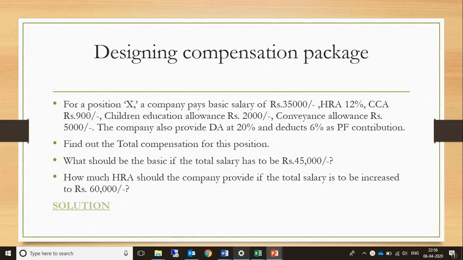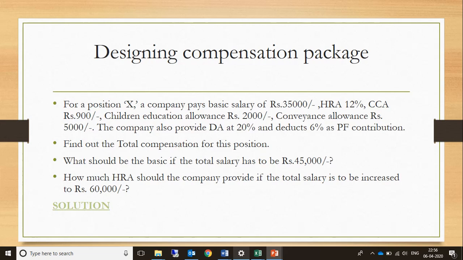In this case, we'll work upon a simple HR question and solve it with the help of one Excel tool, which is known as What If Analysis. It's a simple tool which can solve many of the problems in HR analytics.